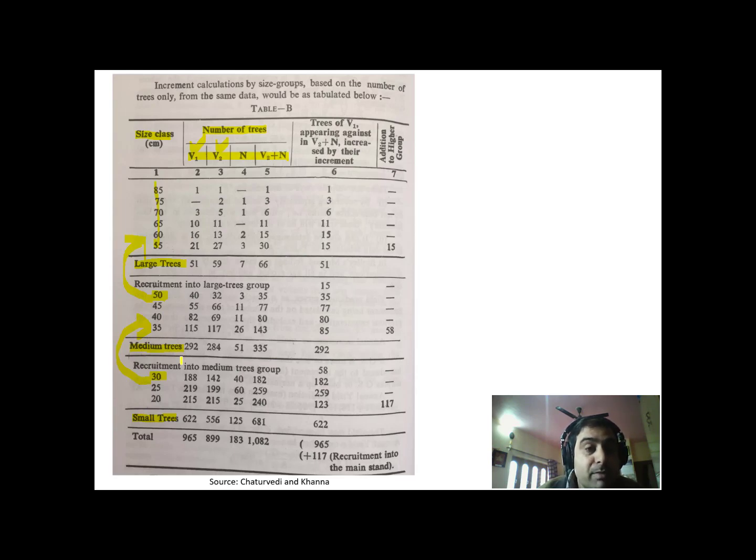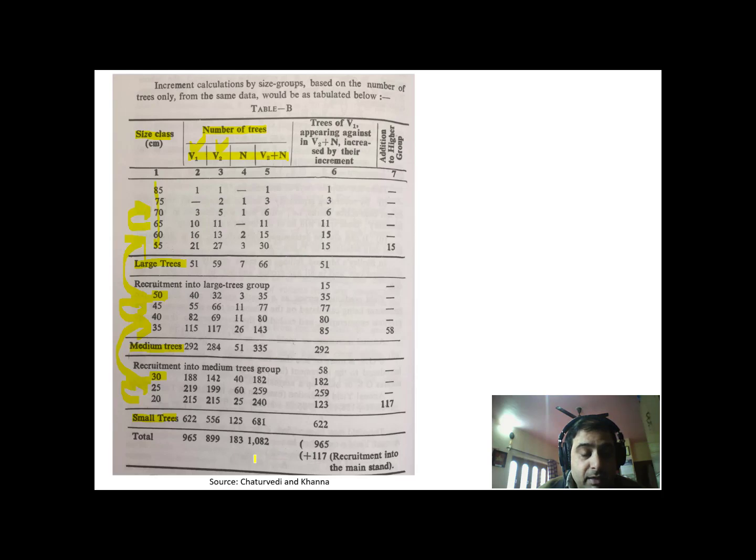There may be movement or dynamics within the broader class from one size class to another. Means 65 may, in the next enumeration, grow to the size of 70. Likewise here, 40 may grow to the size of 45. Likewise, 20 may grow to the size of 25. So you got it, I hope so.